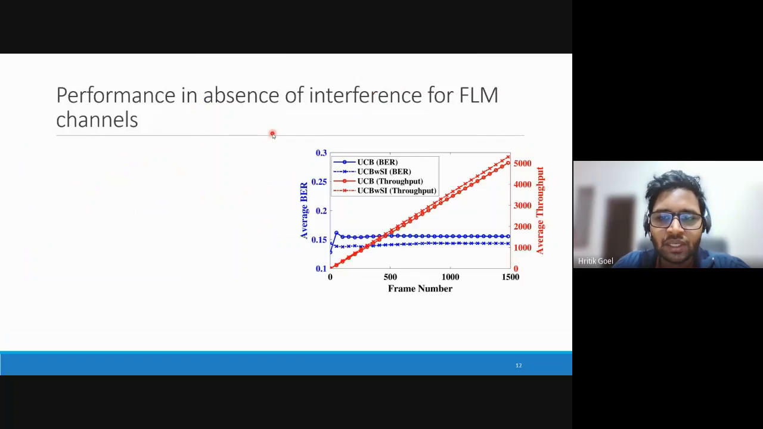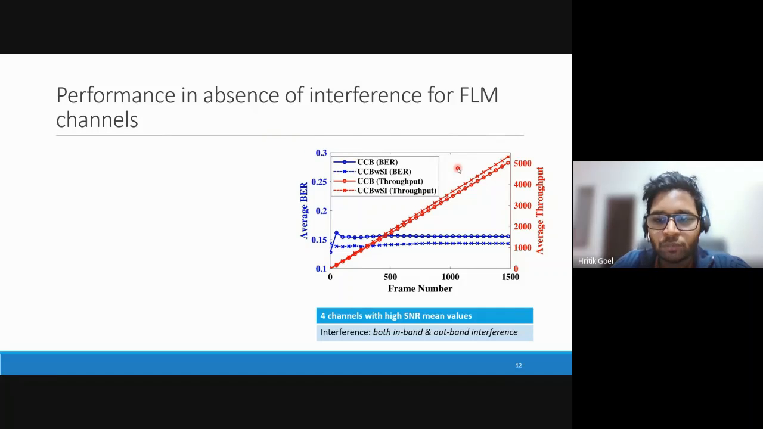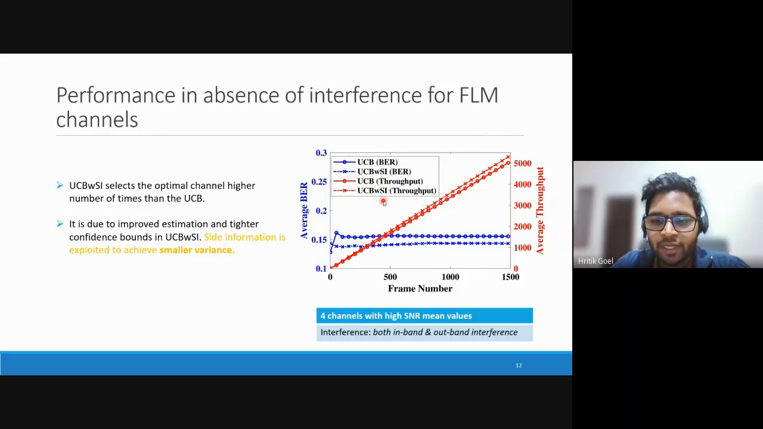This is an interesting case in which the measurable interference is insignificant as compared to non-measurable interference. The plot here shows that our proposed solution still performs better as compared to the conventional UCB algorithm. It is due to the better exclusion approach of the UCB-WSI algorithm, and the side information is exploited to achieve smaller channel variances.